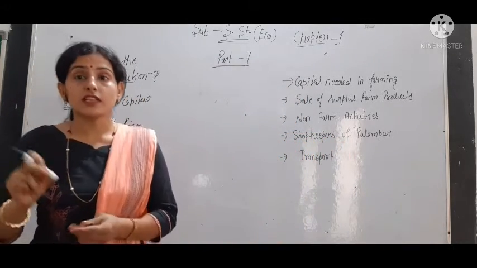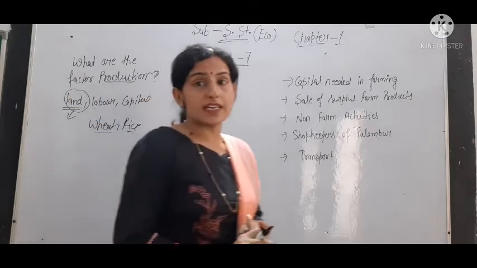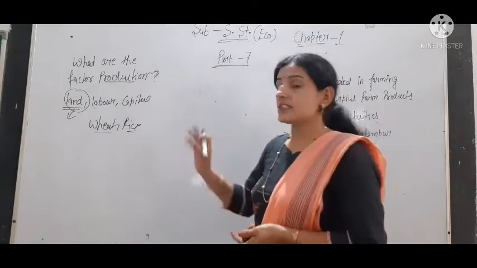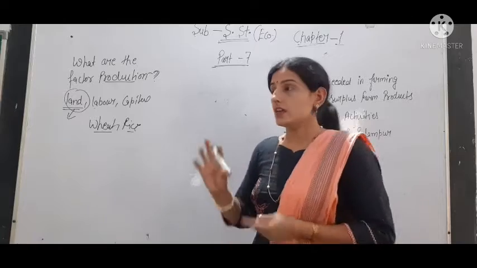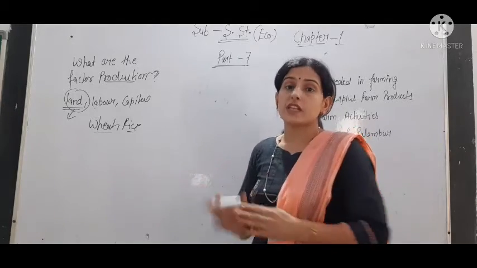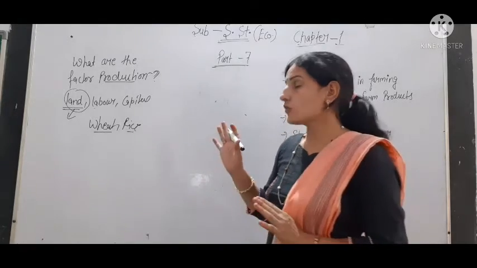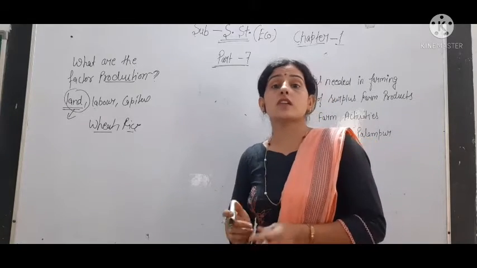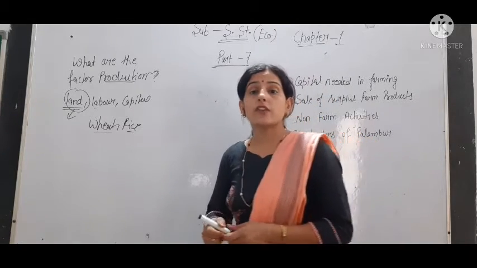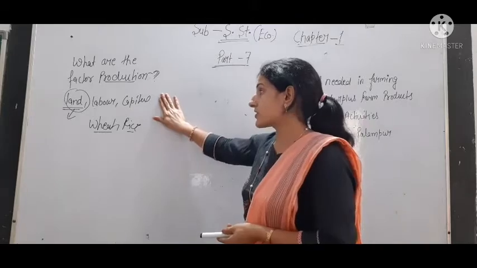We can say the first green revolution took place in 1966, then it was in the 1970s. Okay, there were two steps of green revolution. Due to the first step there was much increase in production.